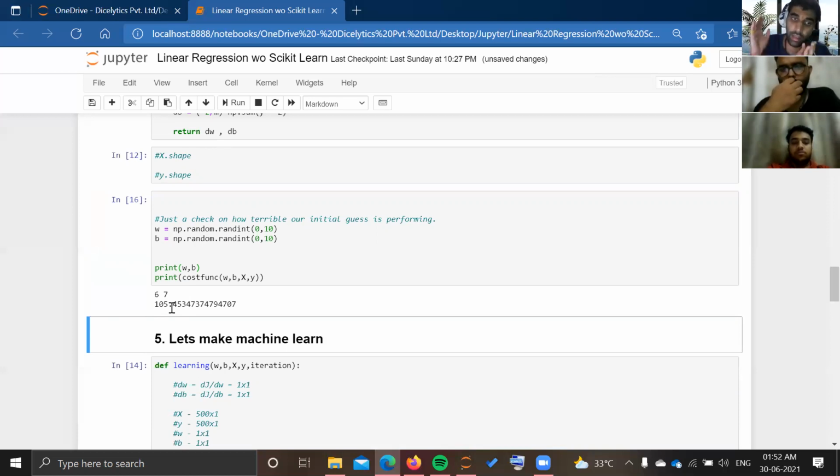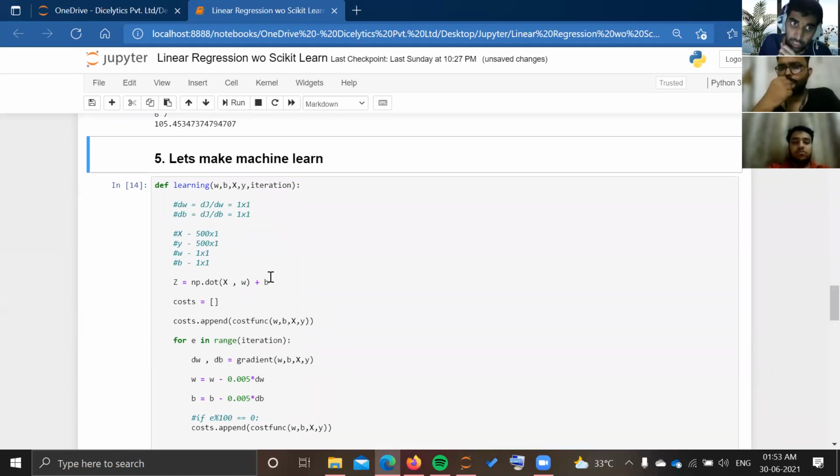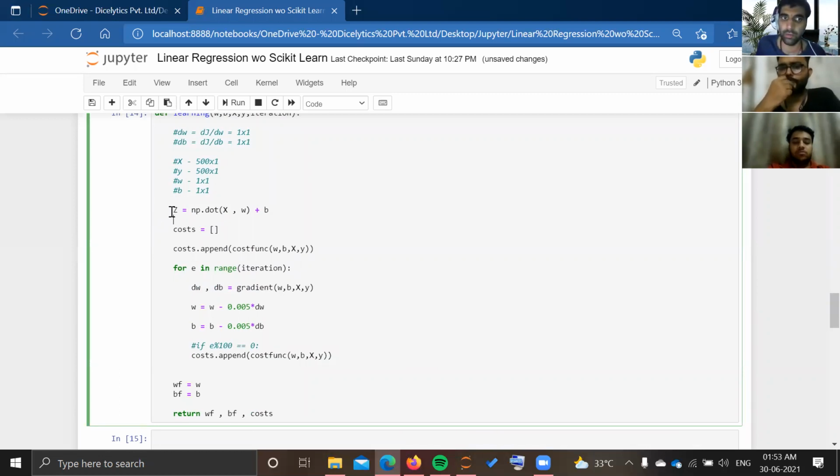You can see it is a high value for mean square error. So now I will define my final function that will make my machine learn. How I will do that, let us see. First of all, I have calculated z again, that we calculated in our previous steps. From that, I have made a list of cost. It is an empty list. I will fill it up later with different values of the cost function for different iterations.